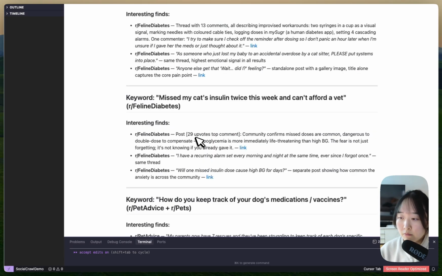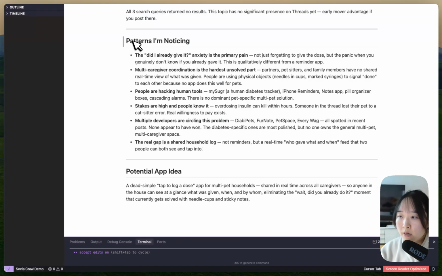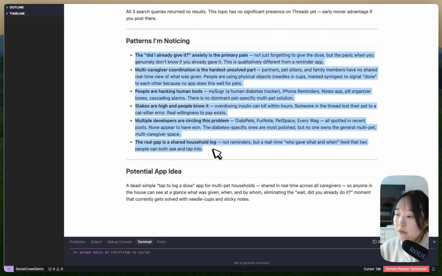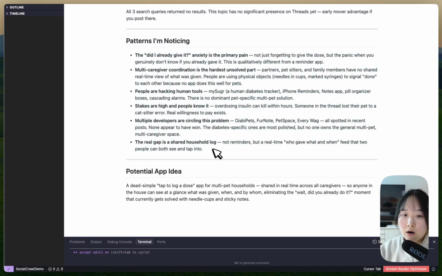And this could be particular to my case in terms of pet care. I'm wondering how your results turned out as well. So overall, this is the interesting bit, the patterns I'm noticing. It's a summary of the same pain points that are recurring, showing up in multiple posts, comments, and platforms. I can see that people are experiencing anxiety from the uncertainty whether or not they've given a specific medication to their pets. There are problems about multi-care coordination, the need for a shared household log.